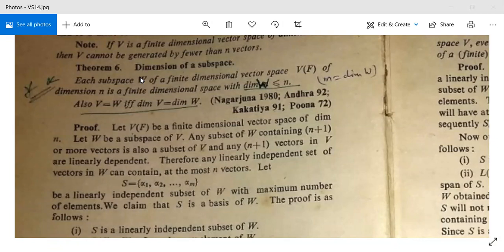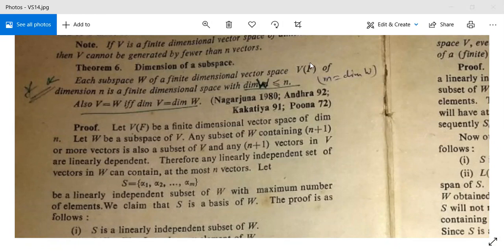Now we are going to see what is the dimension of a subspace. Subspace means vector subspace. See here, each subspace W of a finite dimensional vector space V of dimension n is a finite dimensional space with dimension W less than or equal to n. Also, V is equal to W if and only if dimension V is equal to dimension W.